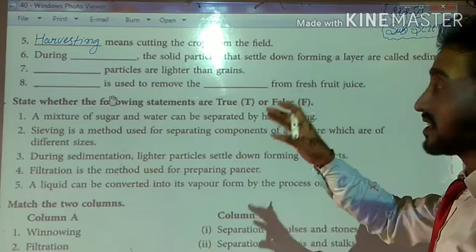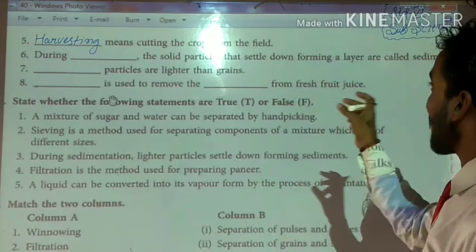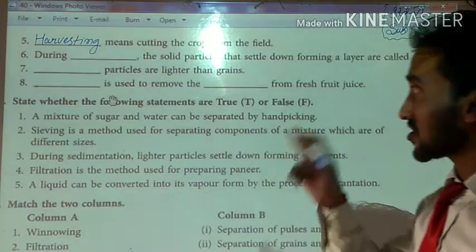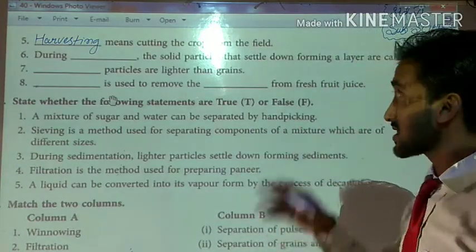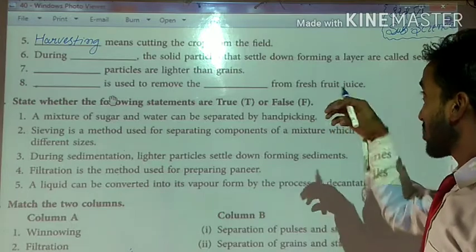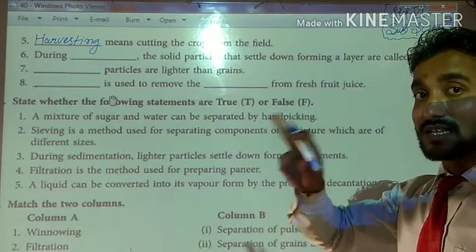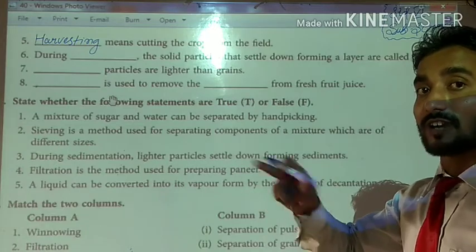Fill in the blanks: during blank, the solid particles that settle down form a layer. Students, have you remembered? That is related to sedimentation, decantation, and filtration.